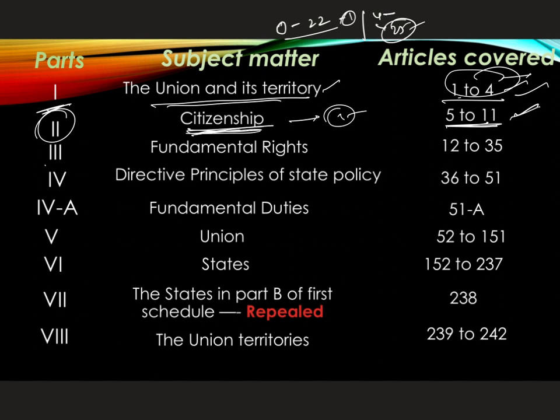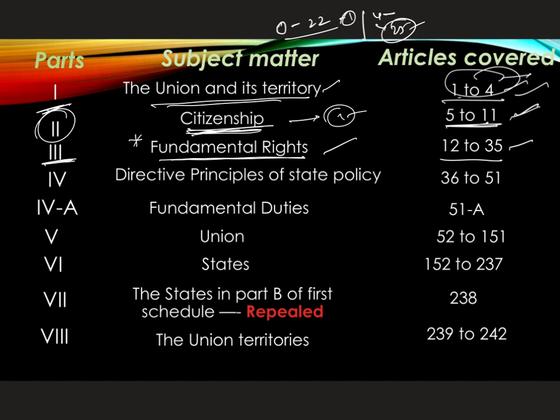And if you come to Part 3 of the Indian Constitution, it is a very important part. Fundamental rights are covered in Part 3. The articles covered are from 12 to 35. What are the fundamental rights for the citizen, what are the fundamental rights provided for the alien, or what are the fundamental rights limited for enemy aliens?